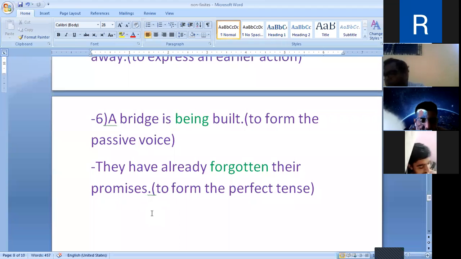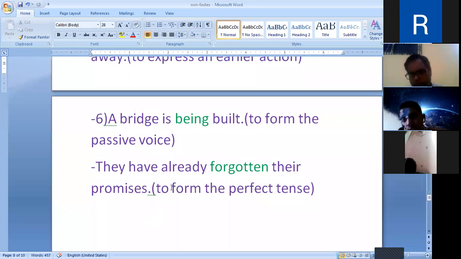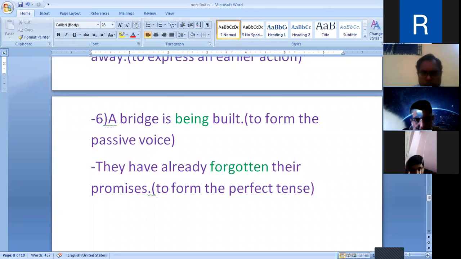Now, dear friends, in this way, we have completed the past participle, their examples, and the uses. Now we will start the doubt session shortly. Do the students have any queries or doubts about the examples or the uses of the present participle and the past participle? On the basis of these examples, you can ask.